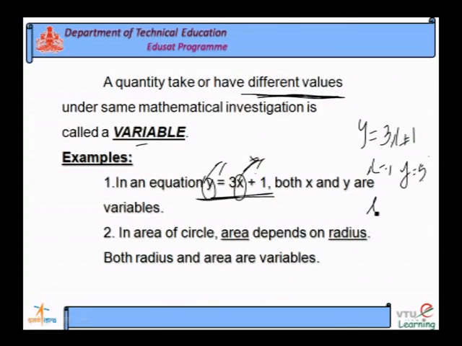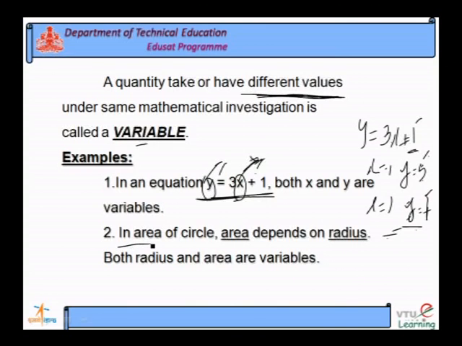If I take x is equal to 2, 2 into 3 is 6, 6 plus 1 is 7, that will be the y value. I did the same type of mathematical calculation, but for different values of x we get different values of y. That means under the same mathematical calculation we have different values of x as well as y. Therefore, we say that x and y are variables.